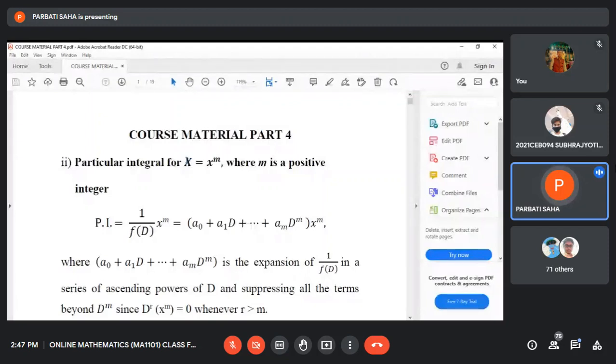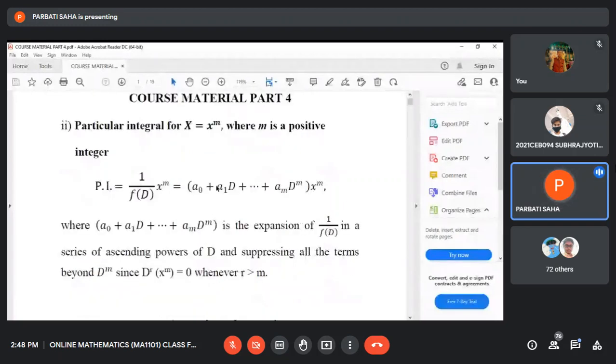Today I will discuss case number 2, where capital X, the function on the right side, equals x to the power m, where m is a non-negative integer. So the rule is this.